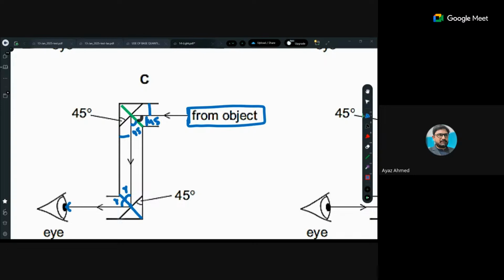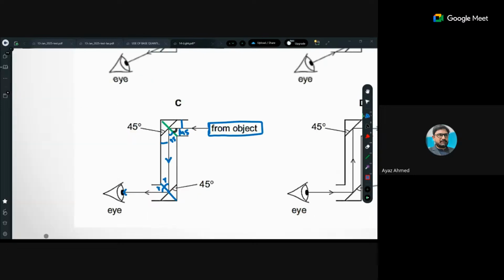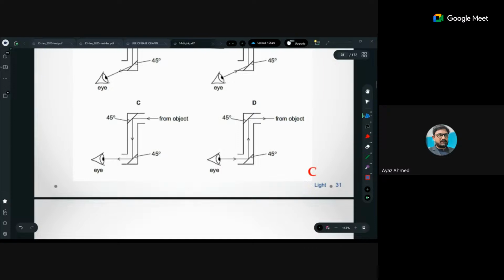So this is the diagram in which you have to see the periscope, or you have to go through the reflection properly.